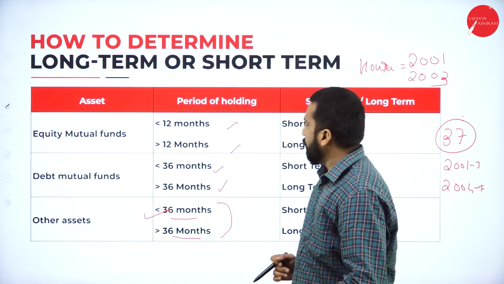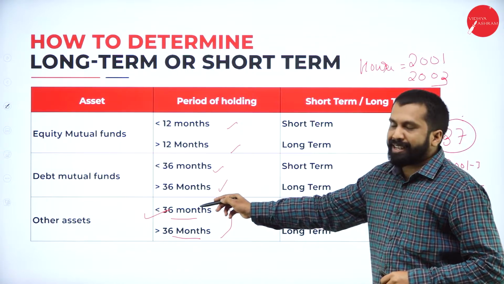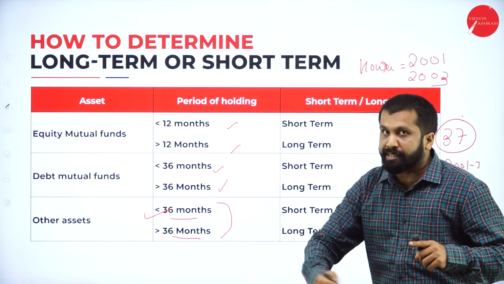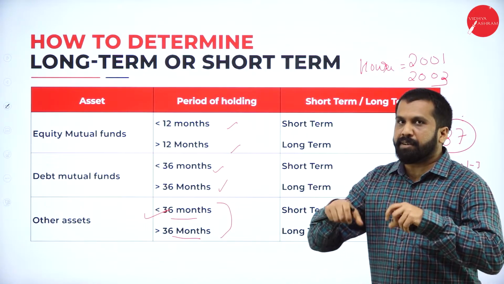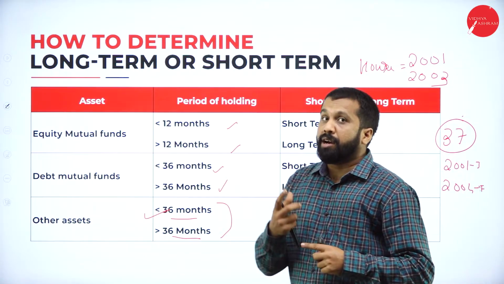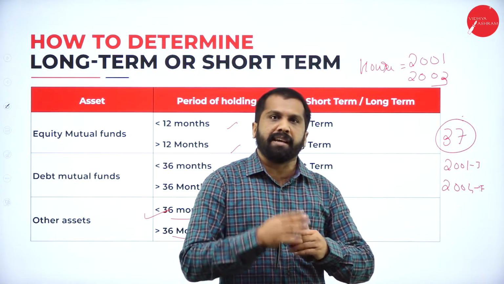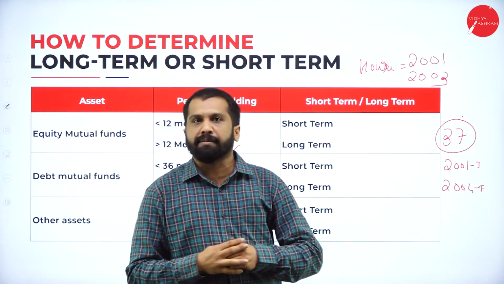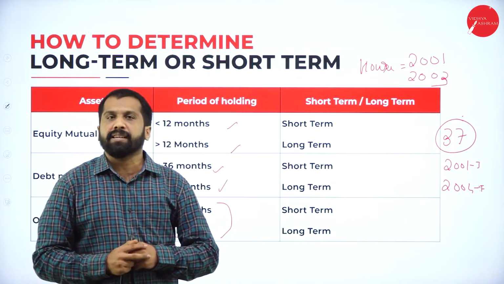Now, hope you understood what is short term and what is long term. Other assets, remember, any movable asset like your vehicles, movable machineries. If the machinery is attached to the earth, what is machinery attached to the earth? Oil tanks. Have you seen any? Maybe at railway stations or somewhere you will find bigger oil stations which are attached to the land.